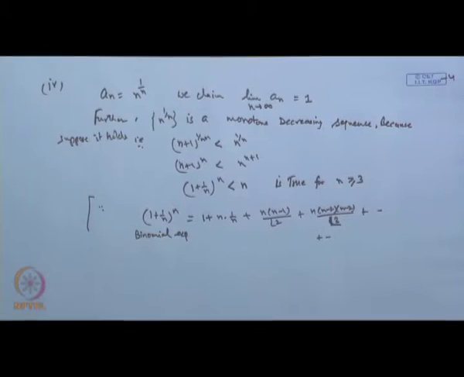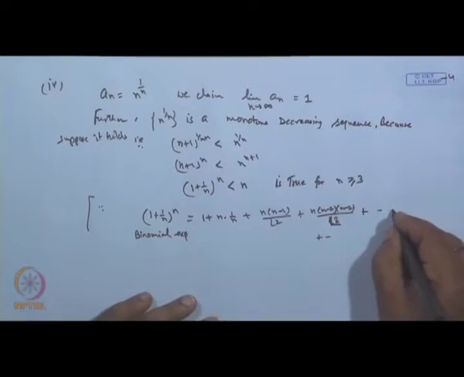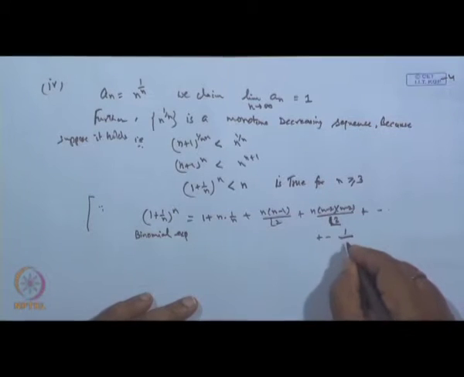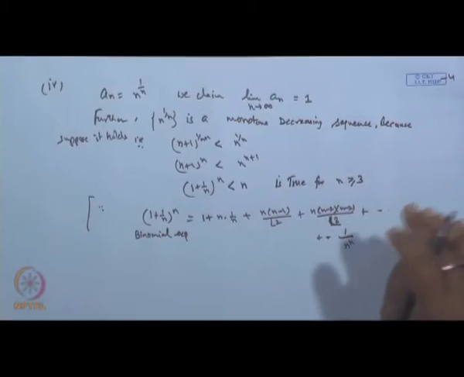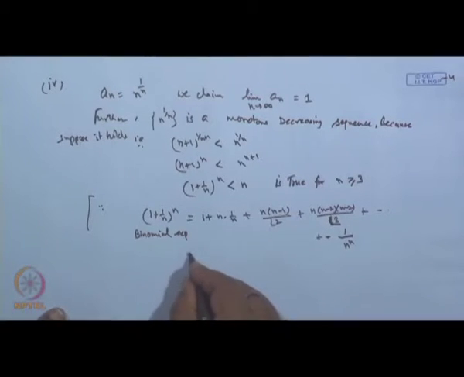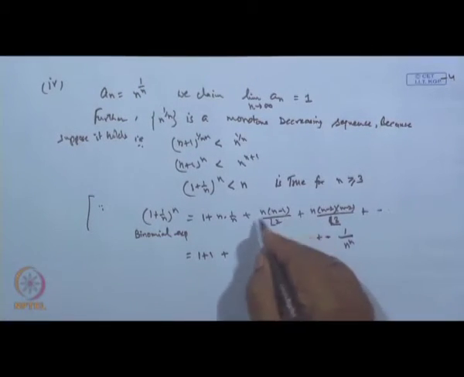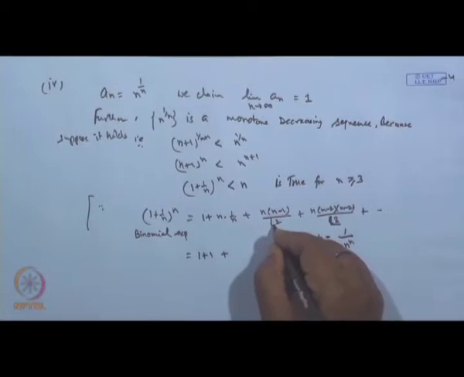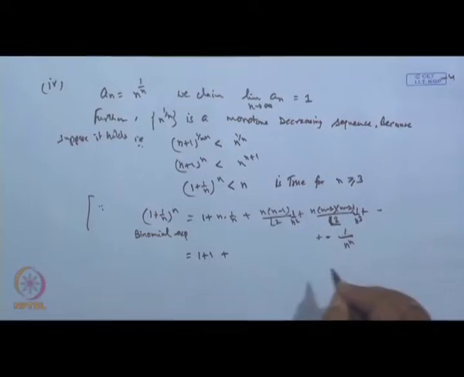Suppose I apply it up to the last term, up to the nth term, then we get 1 by n to the power n. Clear? Just binomial. Now, this will be equal to 1 plus 1 plus, with x equal to 1 by n, 1 by n squared will also come, n(n minus 1) over factorial 2 into 1 by n squared, and 1 by n cubed and so on.